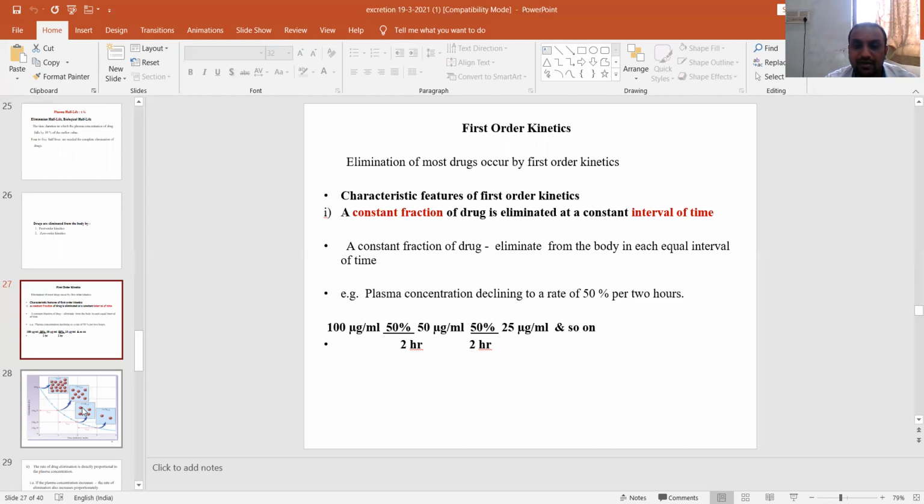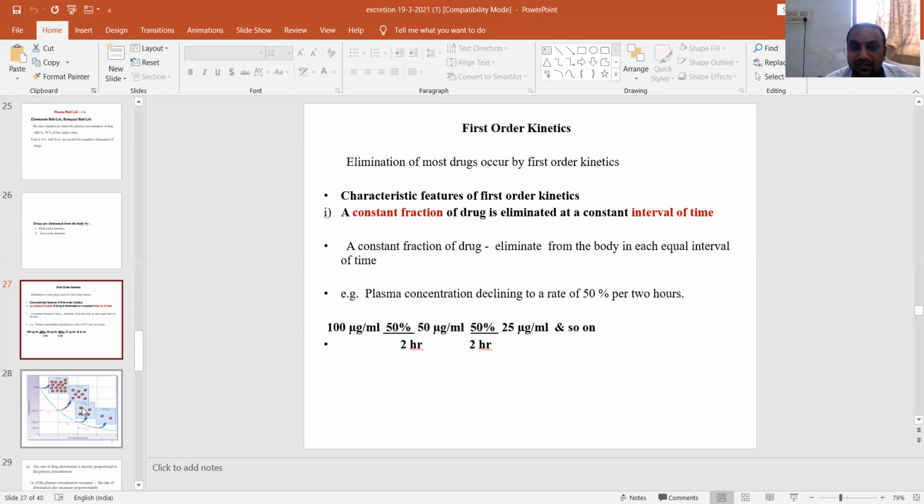So the 100 per ml has reduced to 50 per ml. Then after the next 2 hours, it reduced to 25 per ml. Then in the next 2 hours, the 25 has reduced to 12.5, and subsequently in the next 2 hours, it has been reduced to 6 per ml.